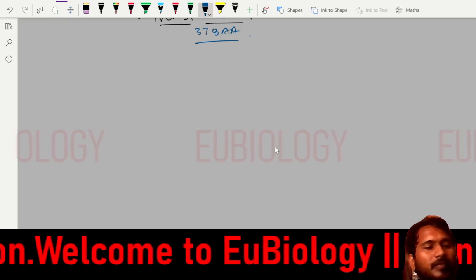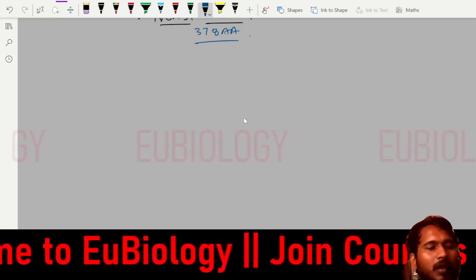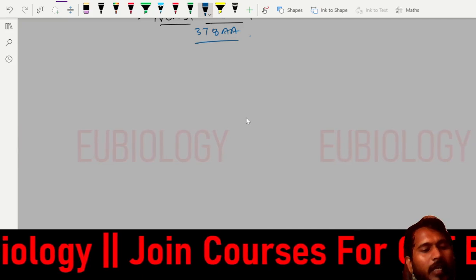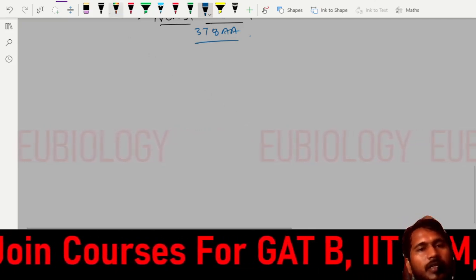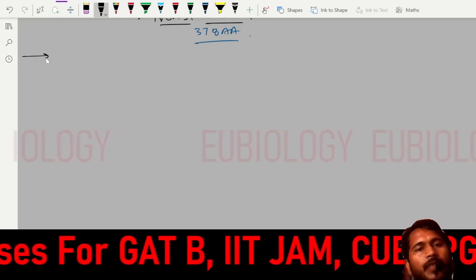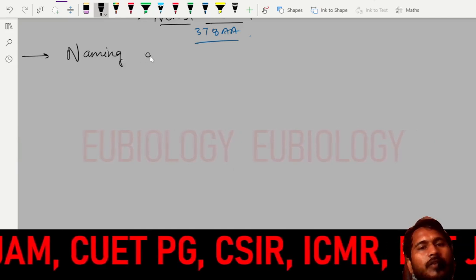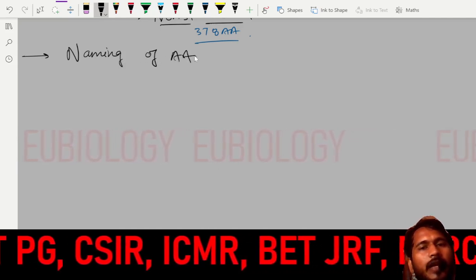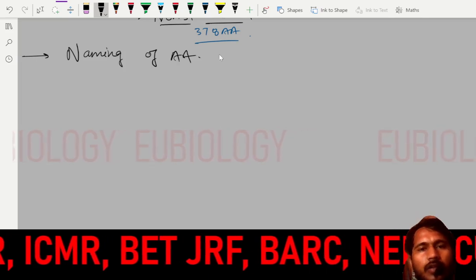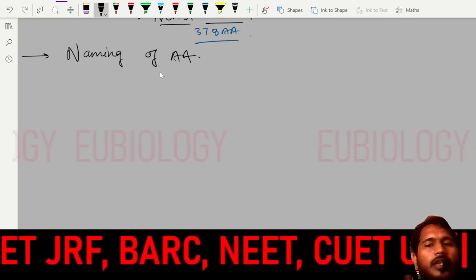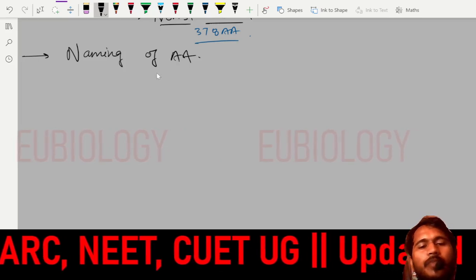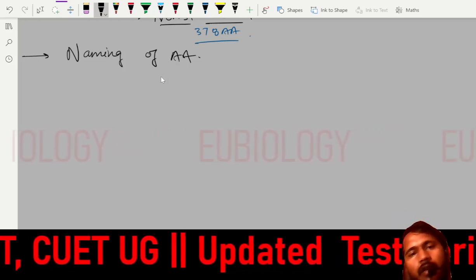the naming of the amino acids. Naming of amino acids has either a 3 letter code or only a 1 letter code.